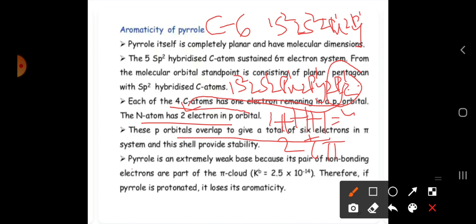And coming to the next point, pyrrole is a weak base. Why? Because it has an H plus, the NH.